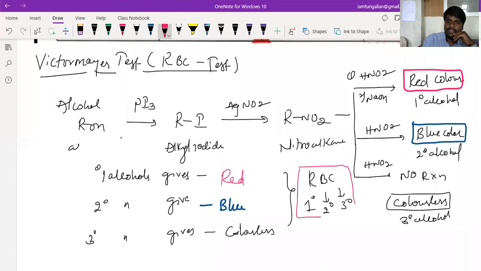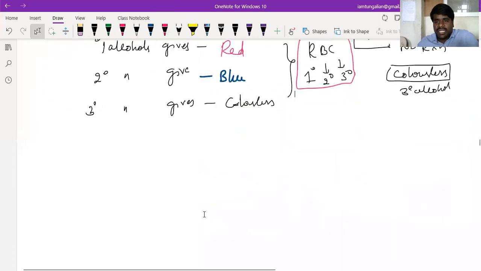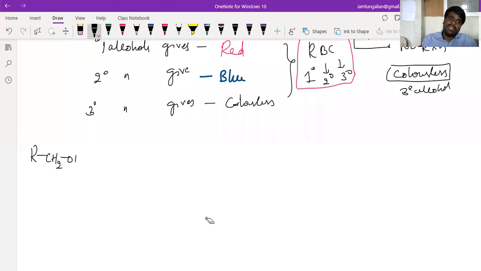Is that okay, beta? So what is the reason for this? Why is it reacting so? If I take a primary alcohol, beta, what happens here? This is my primary alcohol. What is the characteristic of primary alcohol? It contains 2 hydrogens at the alpha carbon. What happens? It will react with phosphorus triiodide, which will form RCH2I. This is your alkyl iodide. This on reaction with AgNO2, what does it form, beta?